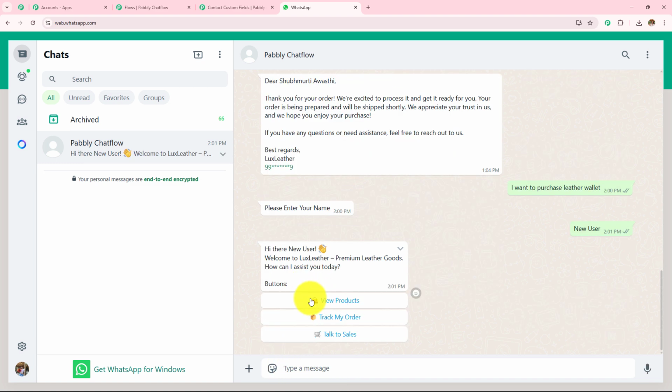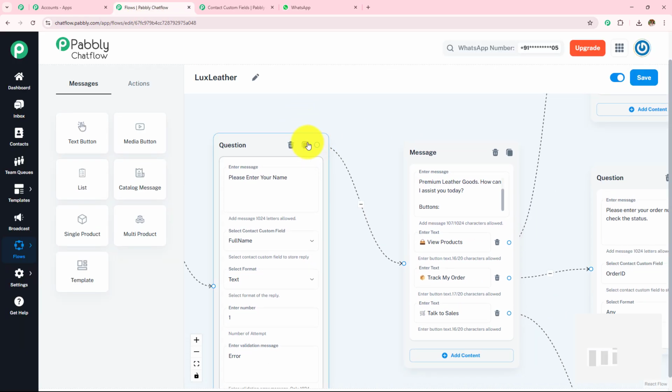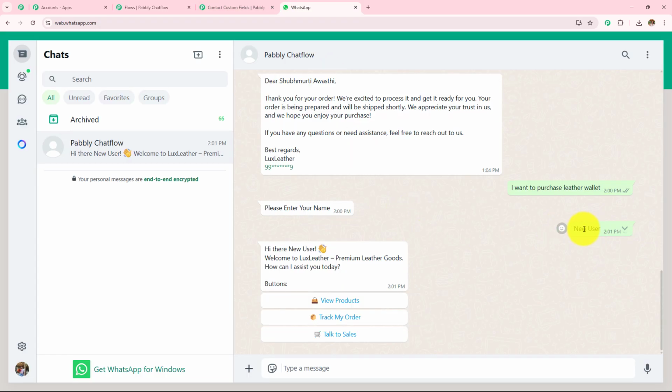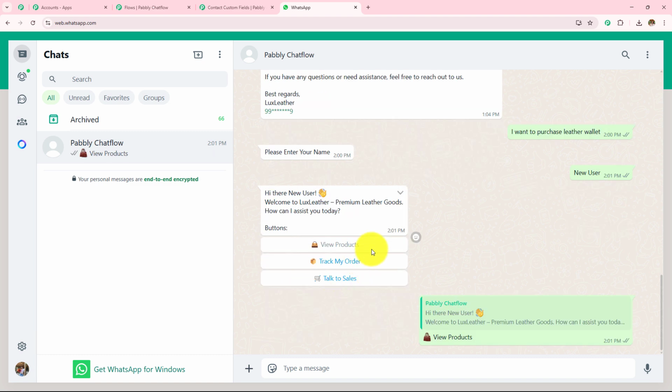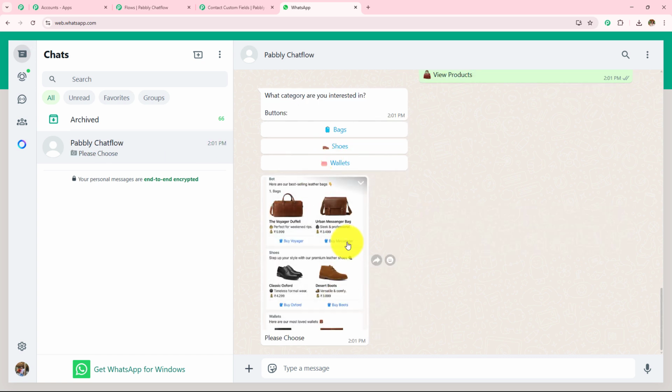And here I have received the very first message which we created while creating this chatbot. First we asked the question and then we added this message. Here you can see this has been replaced with my name, the name which we entered. I entered the name new user and I have received that new user here. Now it is asking me to select. I'm going to select view products and it is giving me the options. It has also sent me the image.